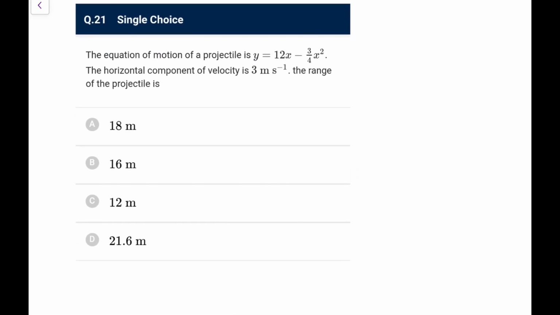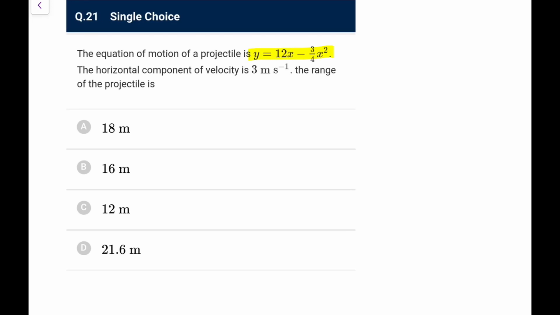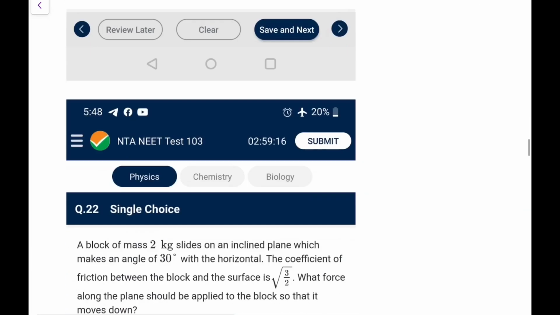The equation of motion of a projectile is y is equal to this. The horizontal component of velocity is 3, the range will be? So what would be the range? When x will become 0, y will become 0. So 0 is equal to 12r minus 3 by 4 r square. So r directly I can make out as 48 by 3, that is 16 meter. No need to calculate anything else. So it is 16 meter, you can directly go for it.